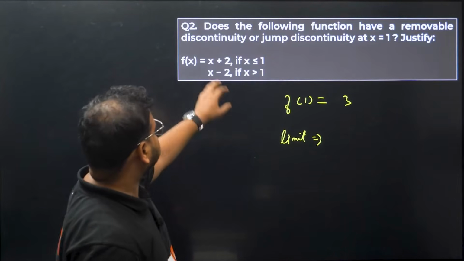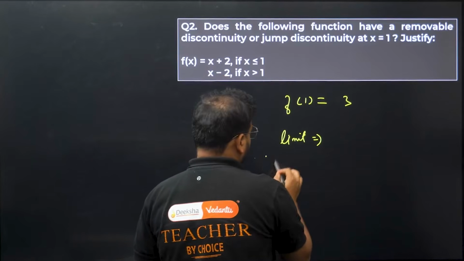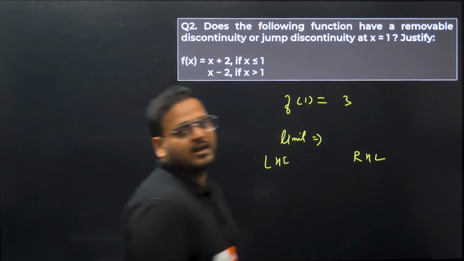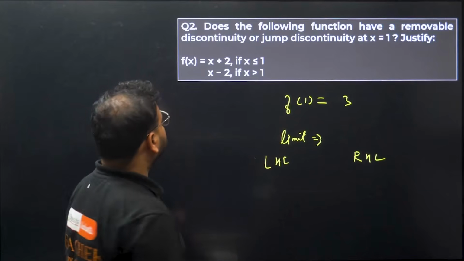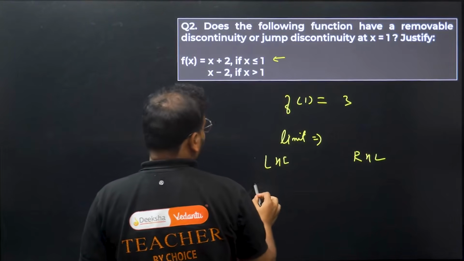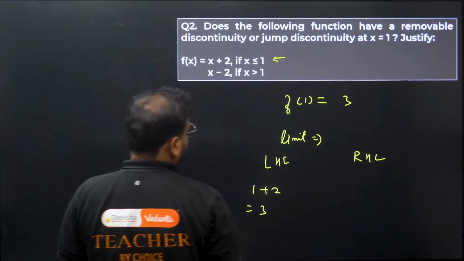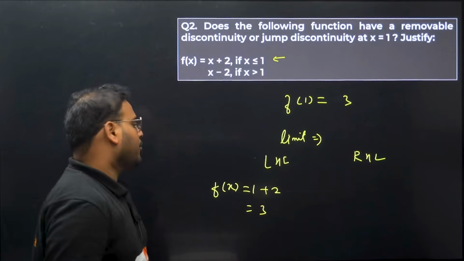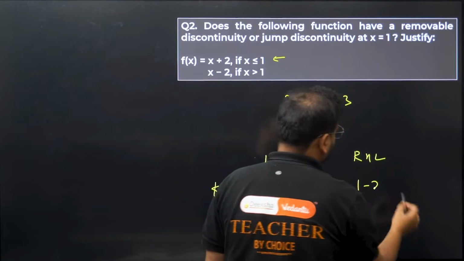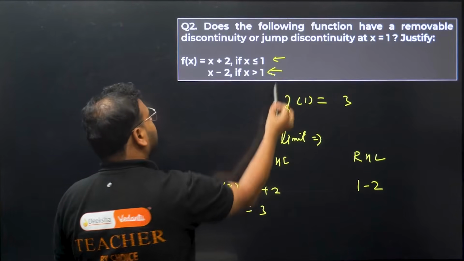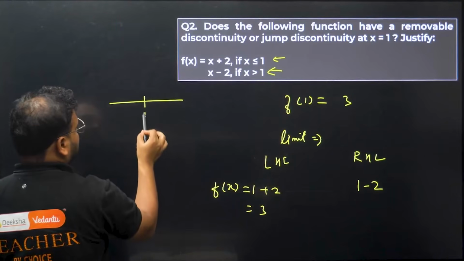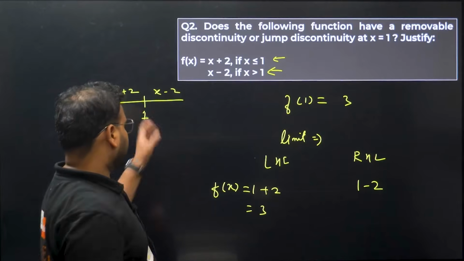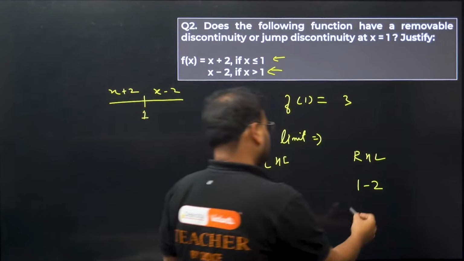If I check over here, we can write both LHL and RHL. So LHL will be what? For this we have to use this part of the function. So we have to use 1 plus 2. How much is that? 3. This is my f of x at LHL. What about RHL? For this we have to use 1 minus 2. Think about it. This is the value 1. Right side we have x minus 2, left side we have x plus 2. So for the right hand side we use x minus 2. We get 1 minus 2. How much is that? Minus 1.